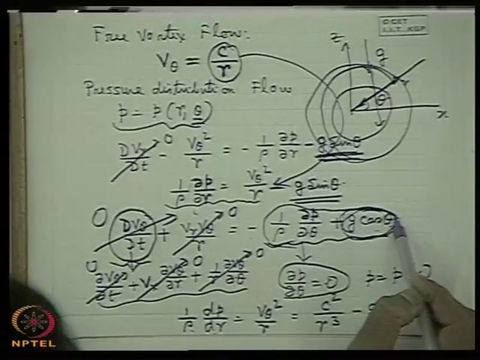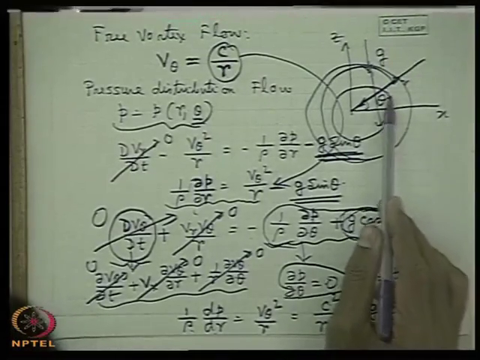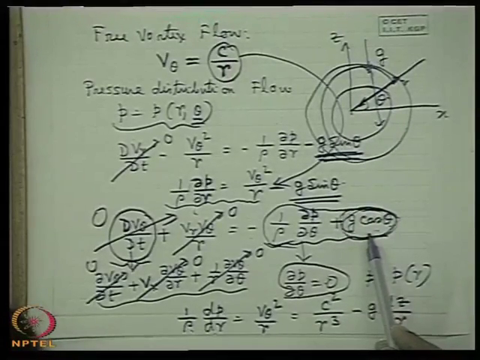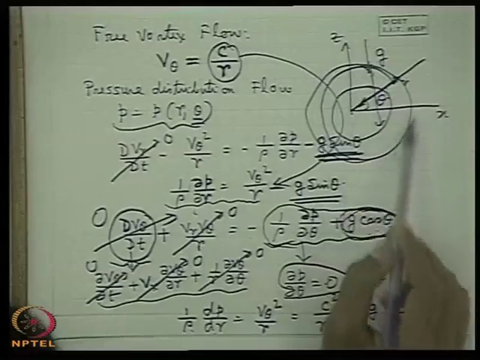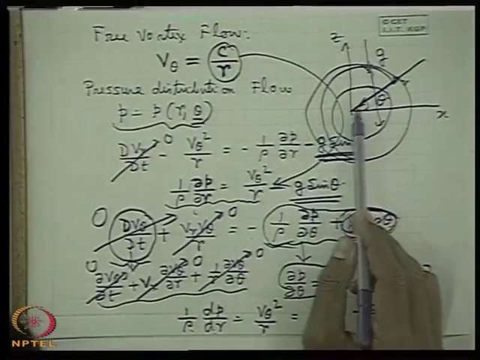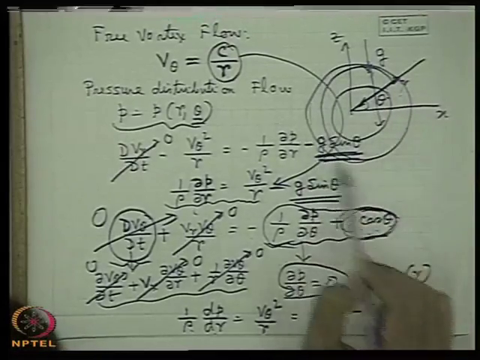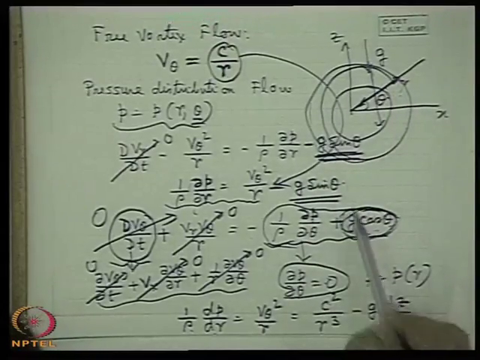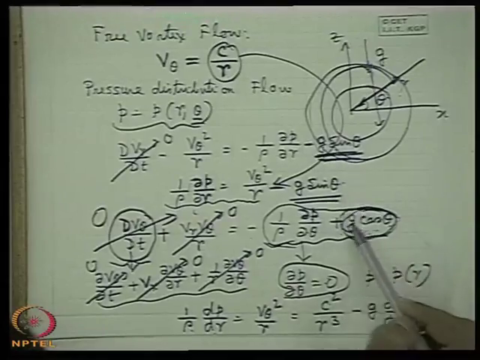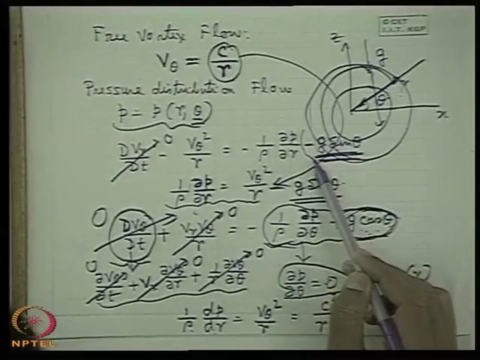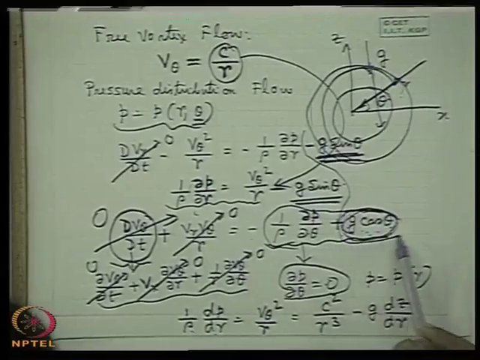So the pressure variation in the theta direction will be taken care of by the gravitational field if we consider the force vortex equations in a vertical plane. Usually we neglect this because the change in the gravitational force within the extent of the vortex motion is negligible. So either g cos theta or g sin theta is very negligible. It doesn't appear. So usually in many books you will see that they do not take care of this.